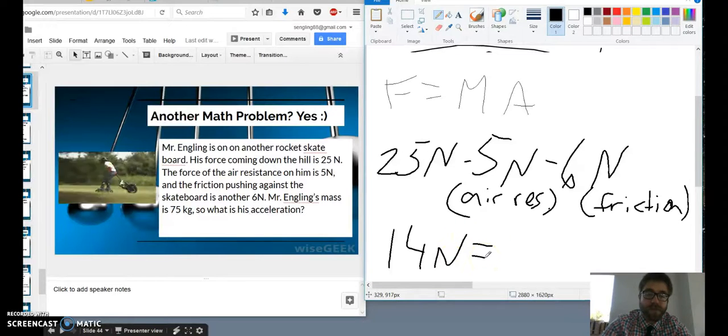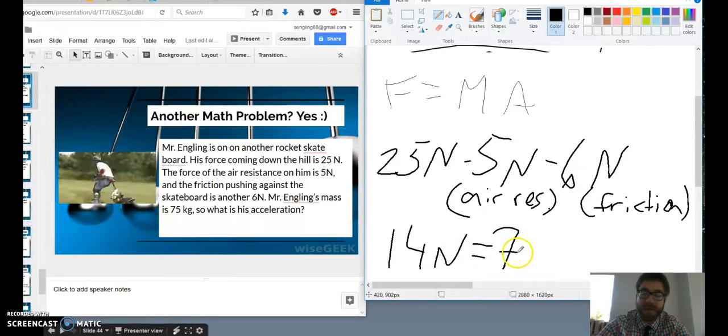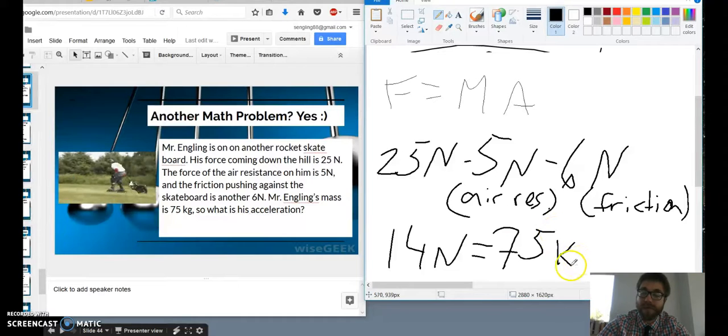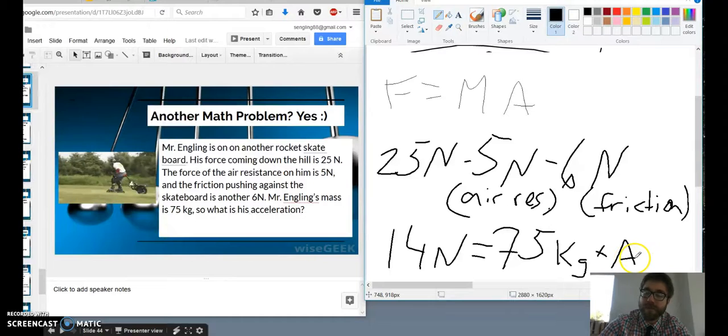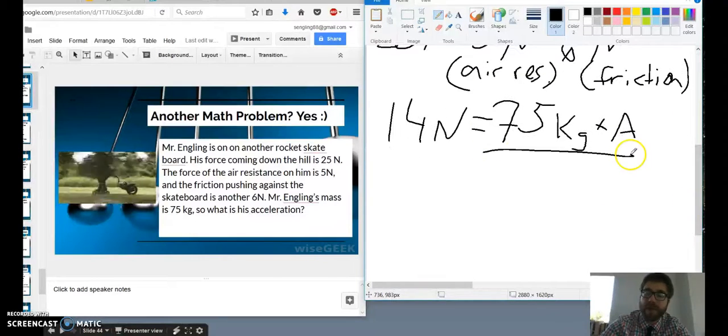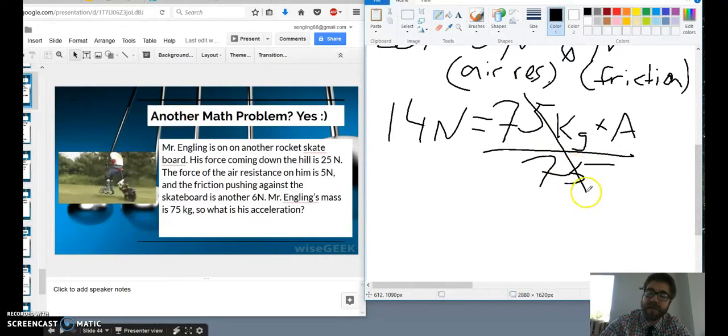14 newtons. So I weigh 75 kilograms. Maybe I do, maybe I don't. But for this problem, I do. And I need to know my acceleration. So then we divide both sides by 75.